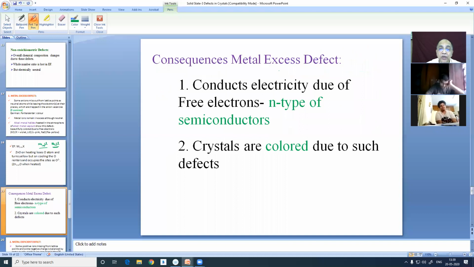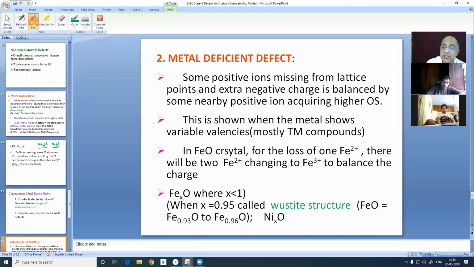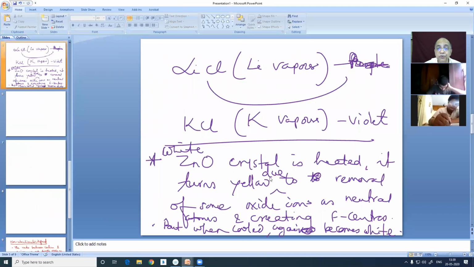So we enter into the consequences, which you have already written. It produces n-type semiconductors, and they are beautifully colored because they absorb visible radiation of a particular wavelength, and we observe its complementary color. Then let us write down what is metal deficiency defect, the opposite. Now let us write down a few lines before we see.